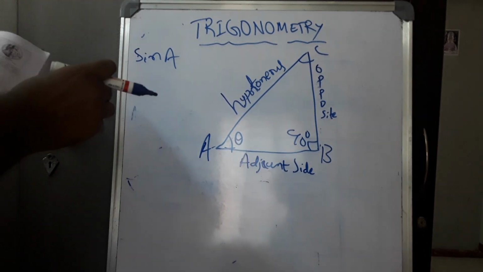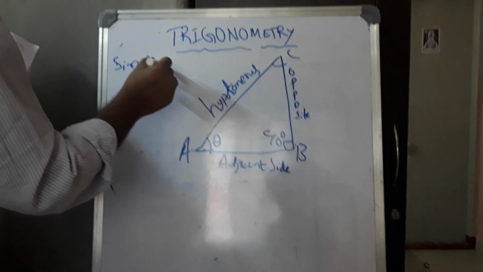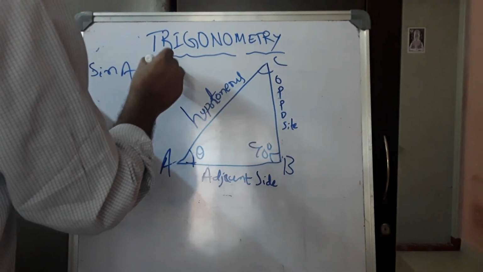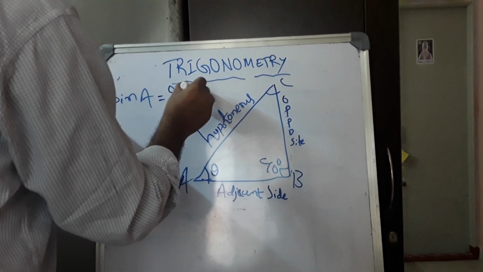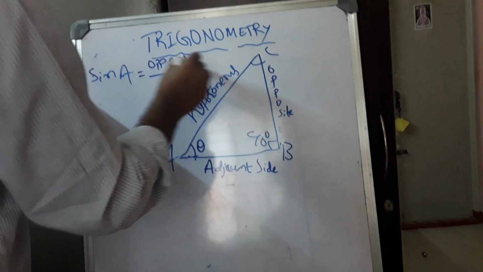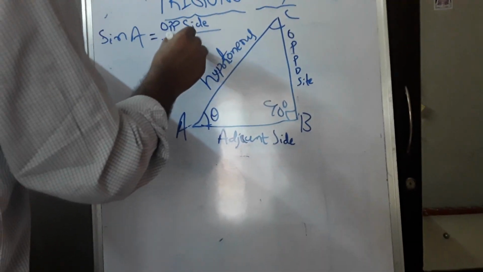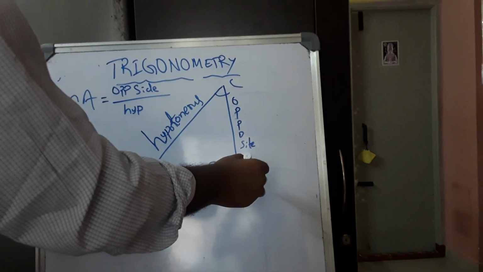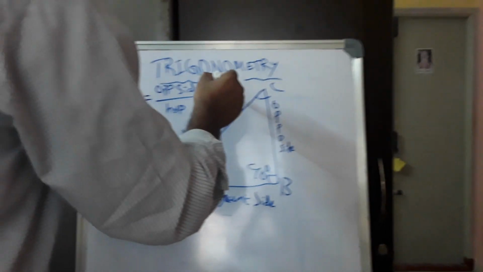Sin A is equal to opposite by hypotenuse. Opposite side divided by hypotenuse. Here opposite side is BC and hypotenuse is AC.